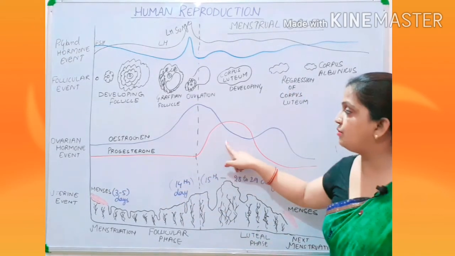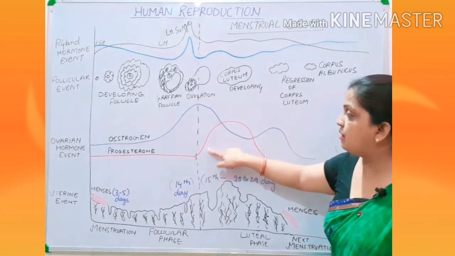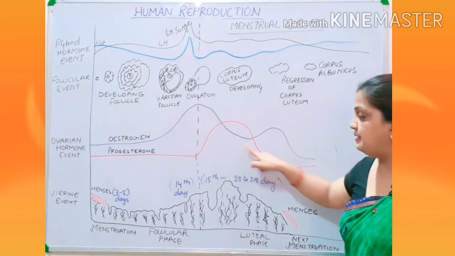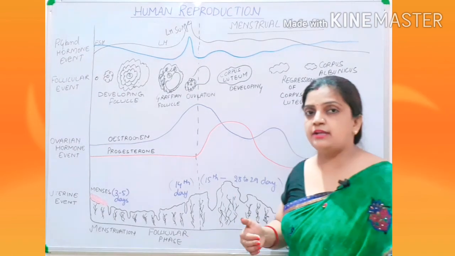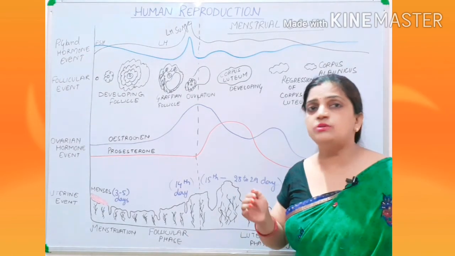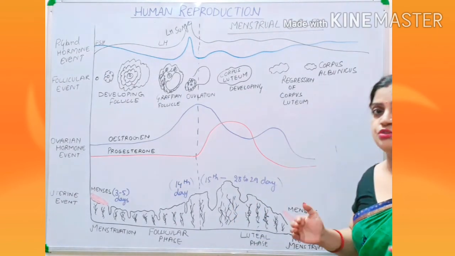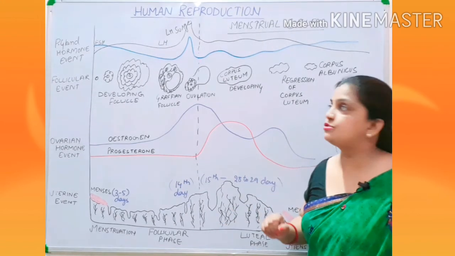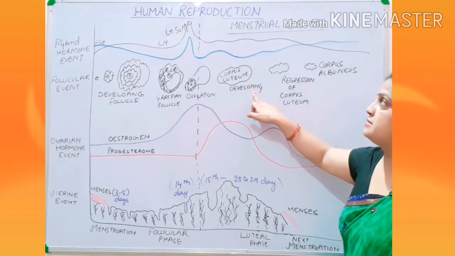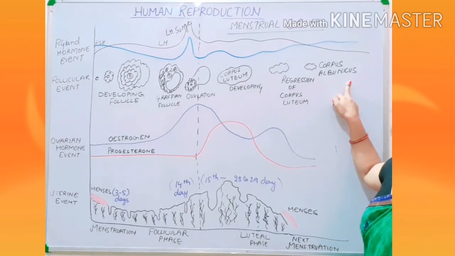But after ovulation, when the corpus luteum is formed, progesterone goes to the peak and it develops the endometrium thickness, proliferating it to 6 to 7 mm. It prepares more. It waits so that fertilization can take place. But if fertilization does not take place, then this corpus luteum will regress and change into corpus albicans.